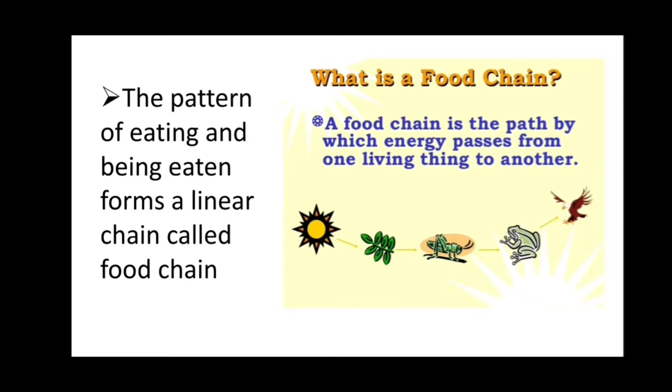Okay, so in this slide we can see what is food chain. A food chain is a path by which energy passes from one living thing to another living thing. You can see here in this slide, the sun is there, plants are there, herbivores are there, carnivorous organisms are there. So the energy passes from the sun to the animals.